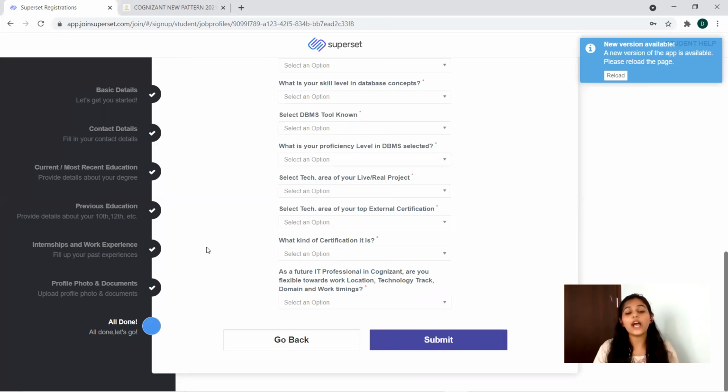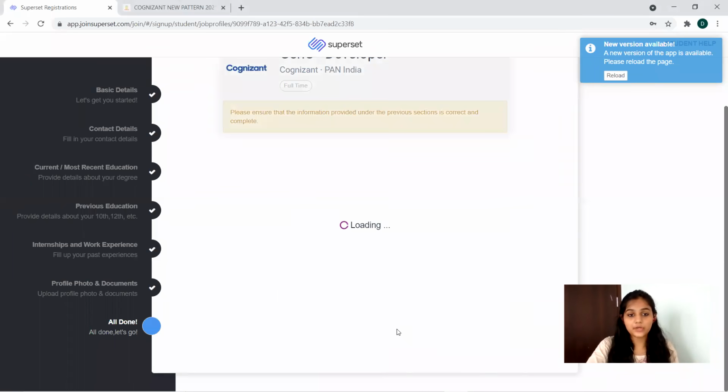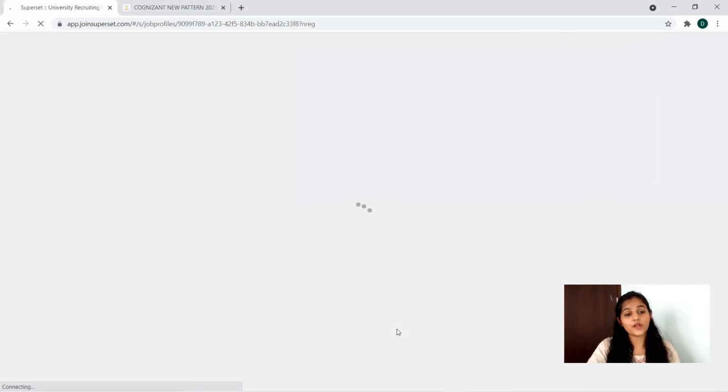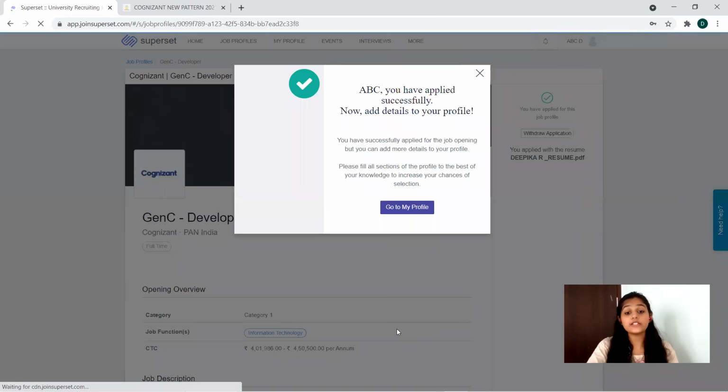So this is all you have to do to submit. After selecting all the options from here, you can submit your profile. This is the final stage of registration. On submitting, you will have a disclaimer. You have to agree and continue. Hence, you have successfully submitted for Cognizant. So this is the complete registration process for Cognizant. I think it's very clear. If you have any further doubts, please do let us know.